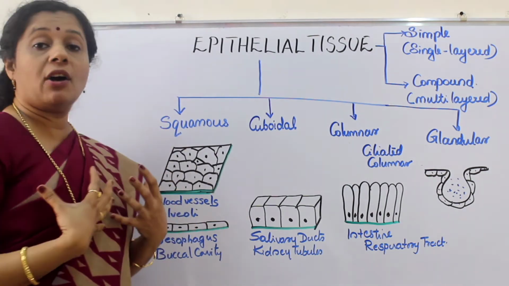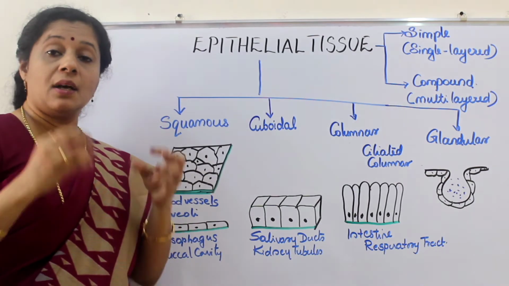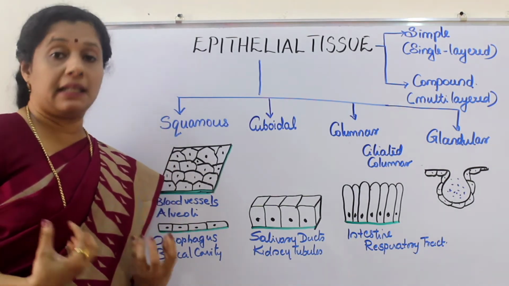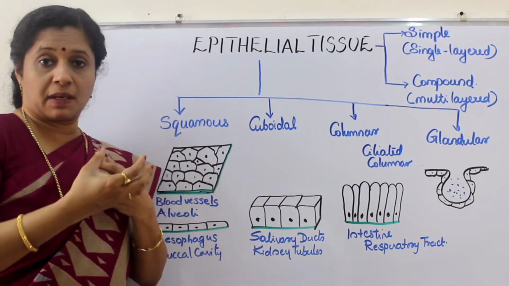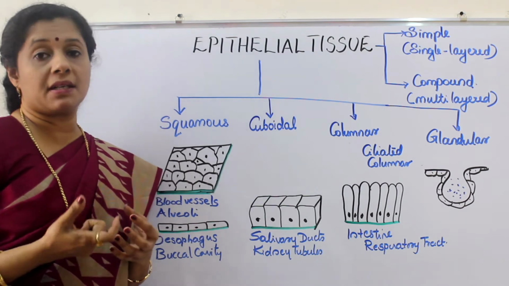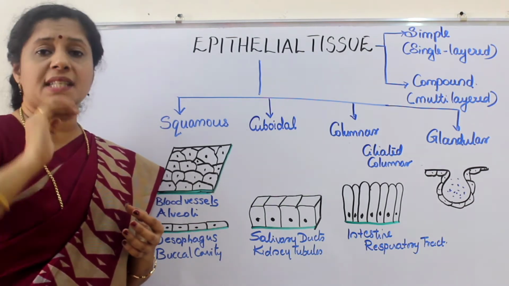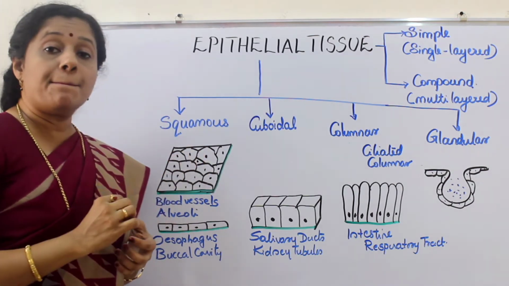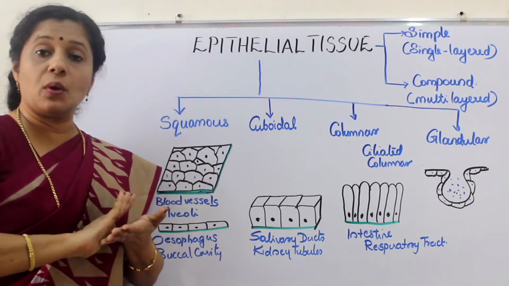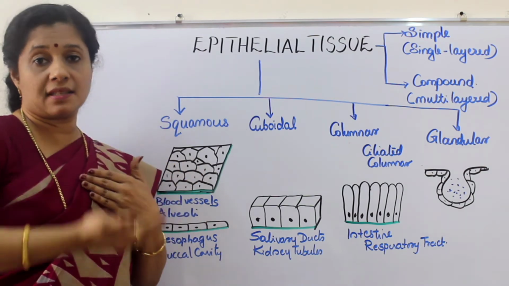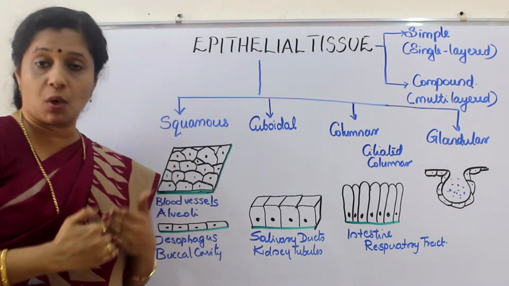Or the alveoli of our lung. Inside our lungs, we have millions of balloon-like structures holding the air that we are breathing in. Their exchange takes place. So these alveoli are, you can imagine, like the soap bubbles. So like a thin layer of single cell layered wall they have. So that is called a simple squamous epithelium, because only one layer. So that diffusion, because even in alveoli, exchange of gases is taking place. So it should be as thin as possible.